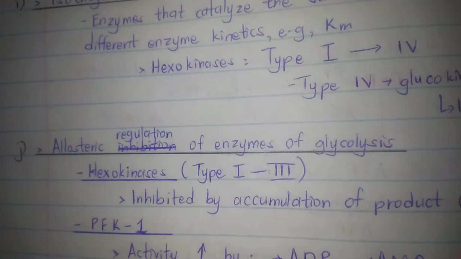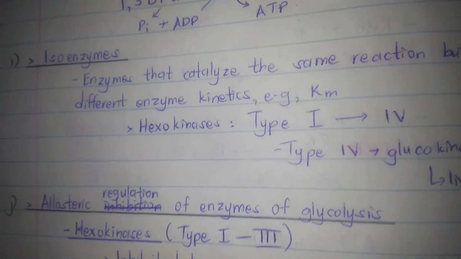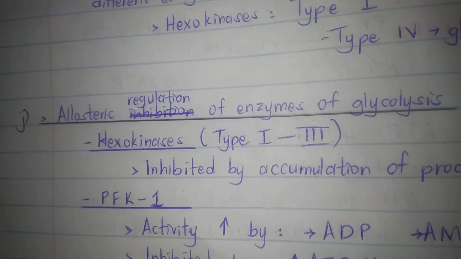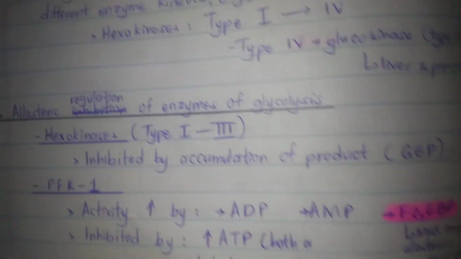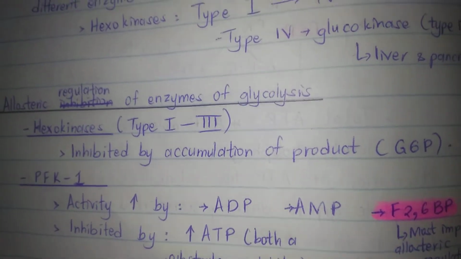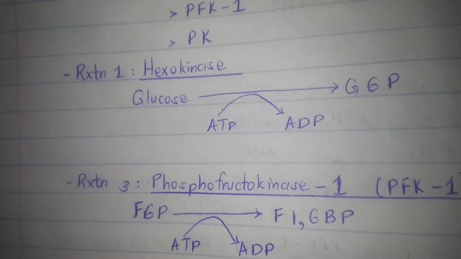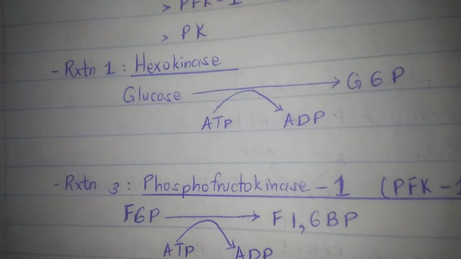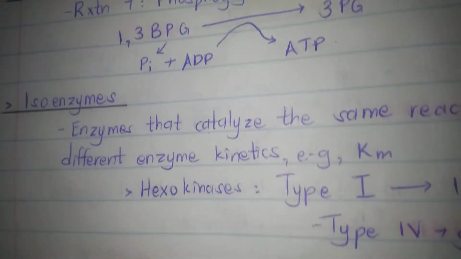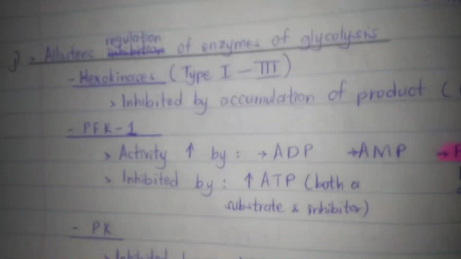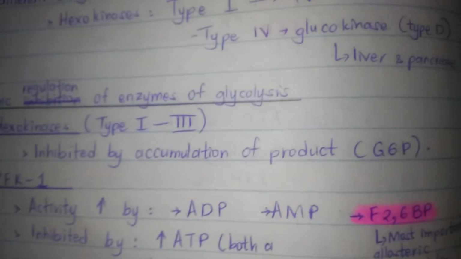From type 1 to type 3, though, type 4 is not allosterically regulated. Type 1 to type 3 are inhibited by accumulation of the product. What is the product? Glucose 6-phosphate. The reaction we're talking about here is the first one, where glucose is converted to glucose 6-phosphate.